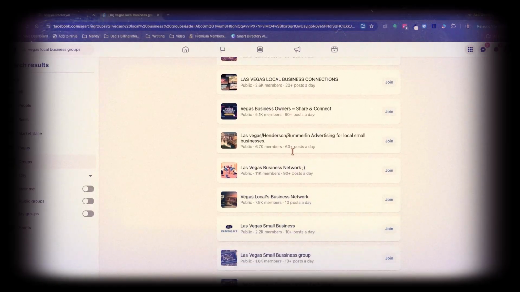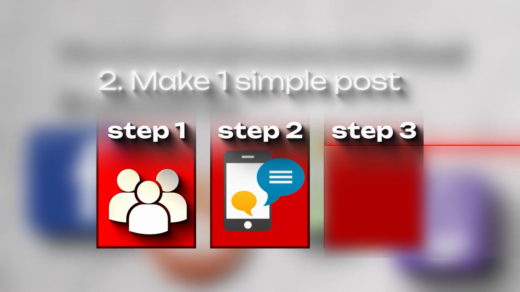Add up just the groups on this one screen, and you are looking at tens of thousands of local business owners, all in one place, all reachable, for free. That's your market, and you don't have to build. It already exists. Step 2, we make one simple post.